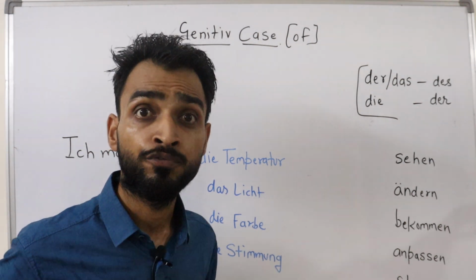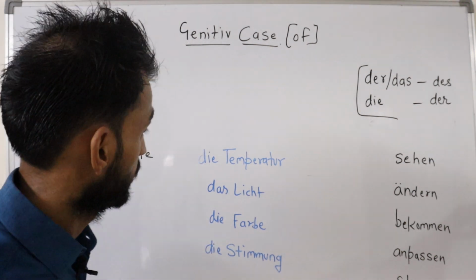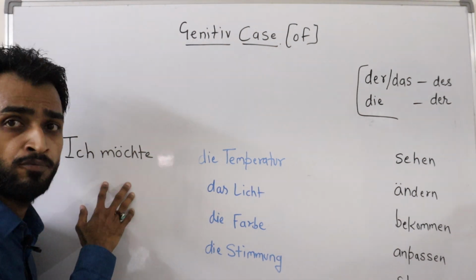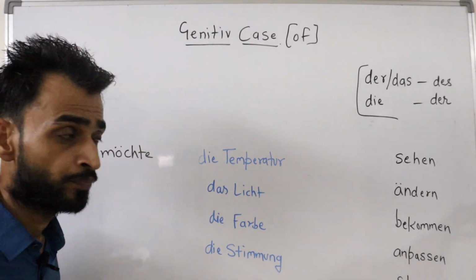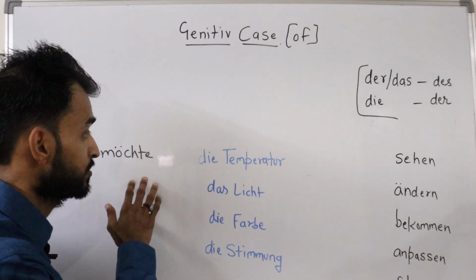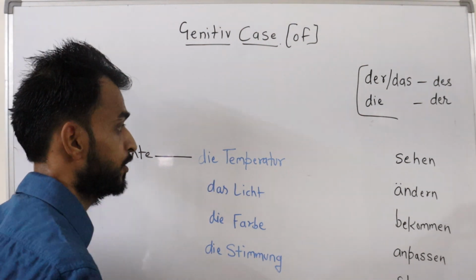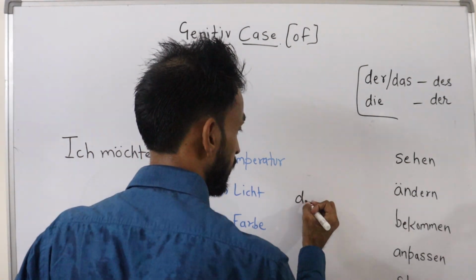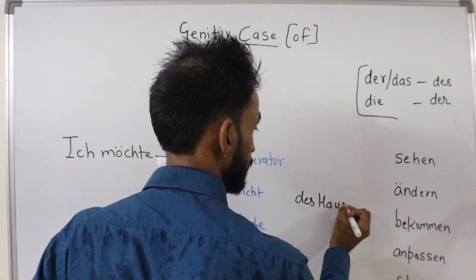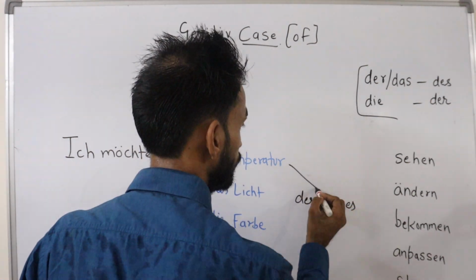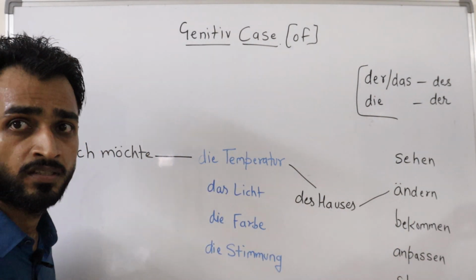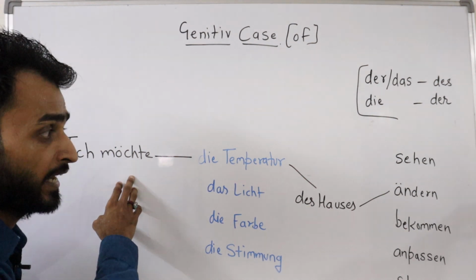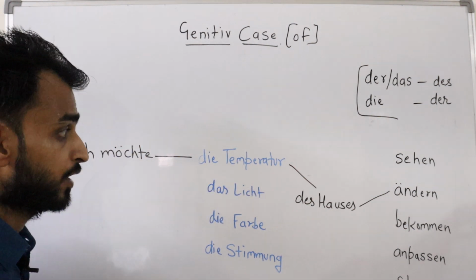So, we will see with the help of a few examples, like: ich möchte, I would like to change the temperature of the room. So, I will complete this sentence: ich möchte die Temperatur des Hauses ändern. Look at this once again: ich möchte, I would like to change the temperature of the house.